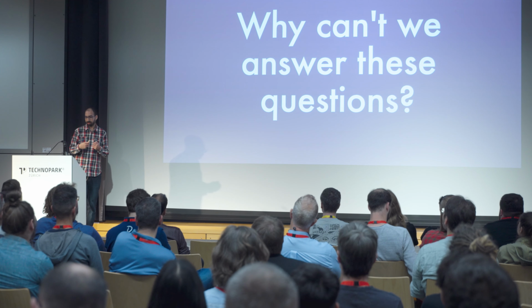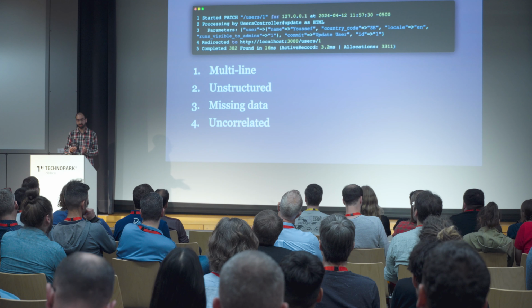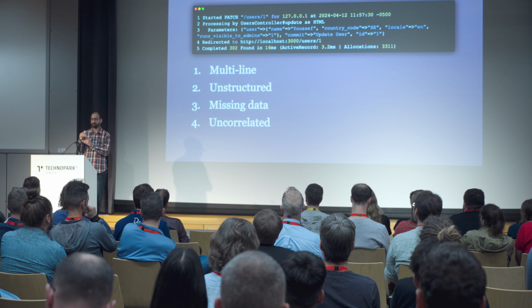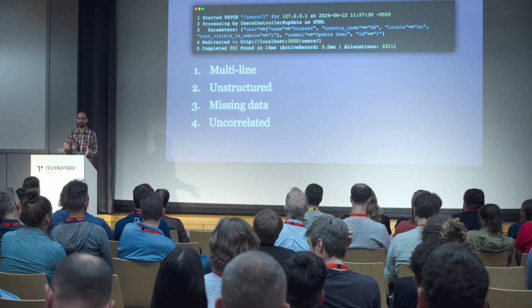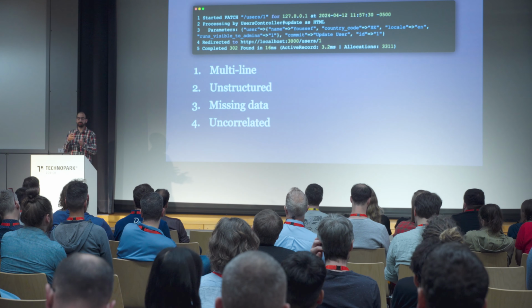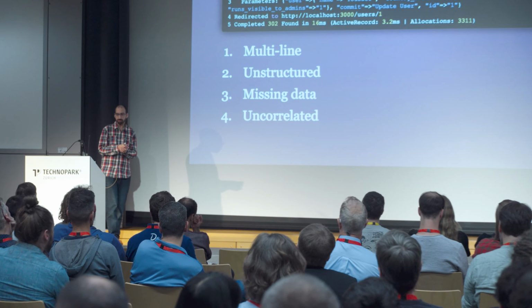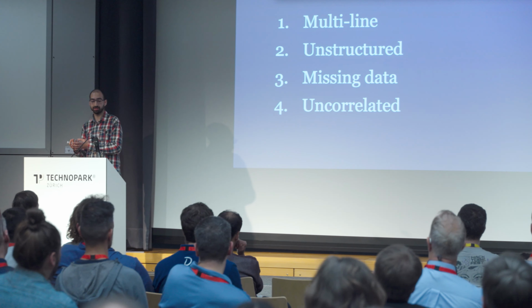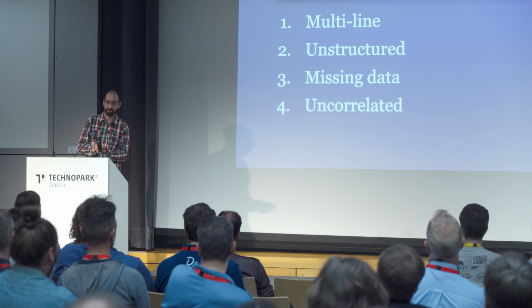My theory is that there's 4 main issues with these logs. First, they're multi-line. It's okay when we see things like this, relatively okay, because we process a single request. But when we aggregate the logs from multiple servers, which we can have hundreds of, they all become intertwined and it gets impossible to actually make sense of them. Second, they're not structured. They're made for human eyes, but it's hard to analyze programmatically and actually get patterns from them.